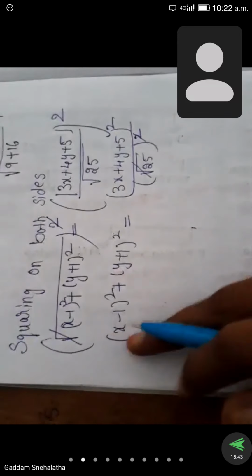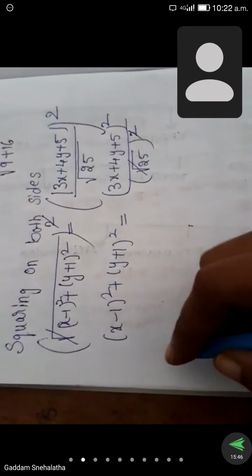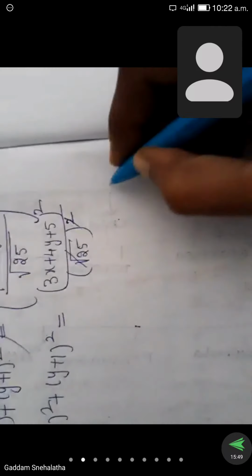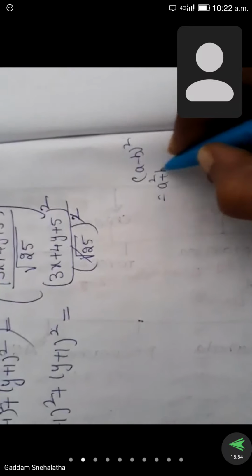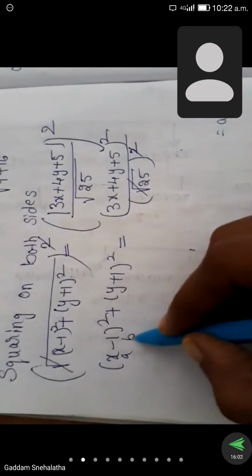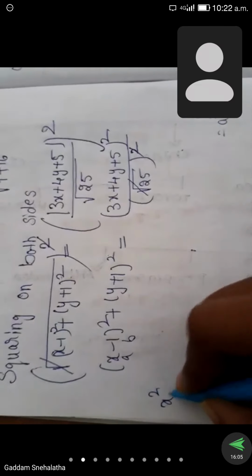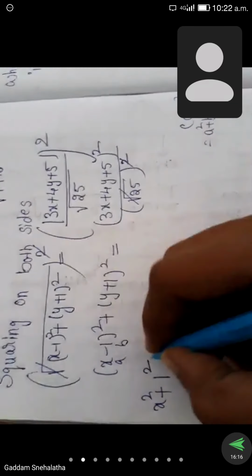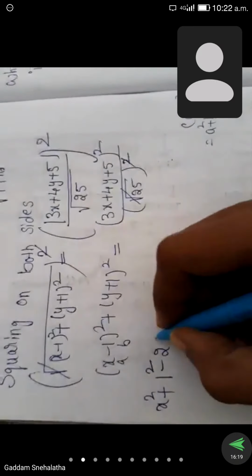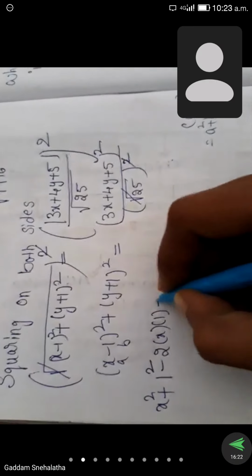So the left hand side is in the form of (a minus b) whole square. What is the formula of (a minus b) whole square? (a minus b) whole square is equal to a square plus b square minus 2ab. So for that, first a square. This is a, this is b. So a square means x square plus b square. What is the b value we have here? 1. So b square means 1 square, minus 2ab. So minus 2 into a value, which is x, b value is 1, plus.